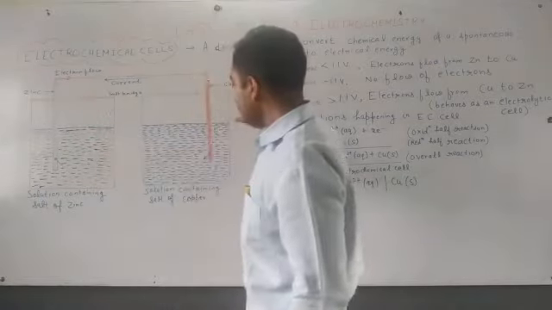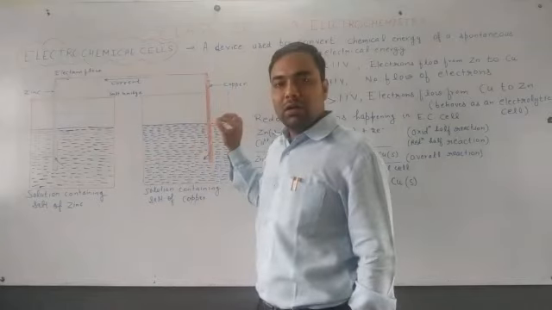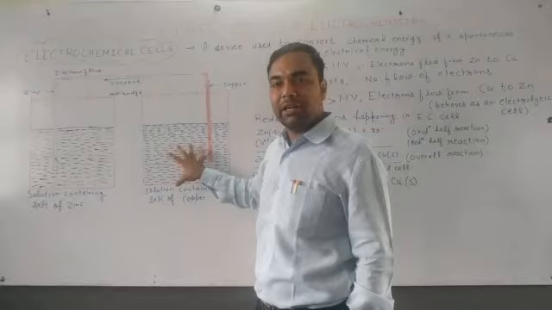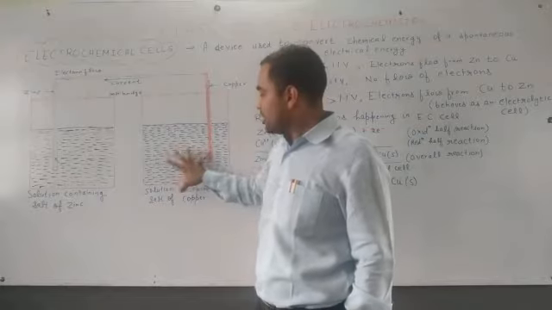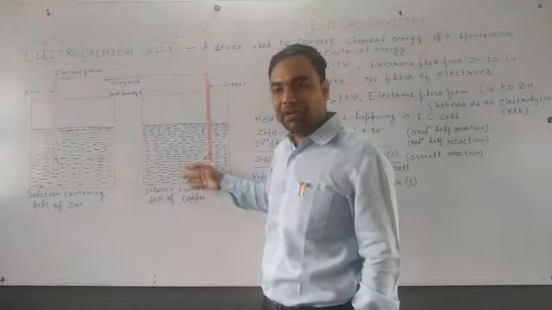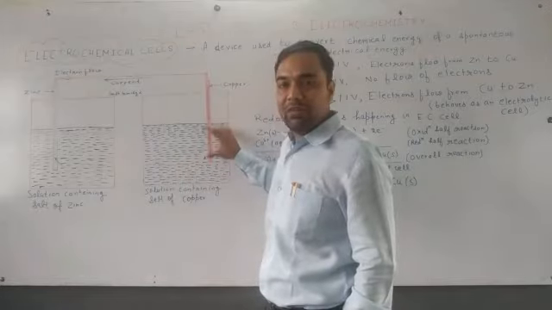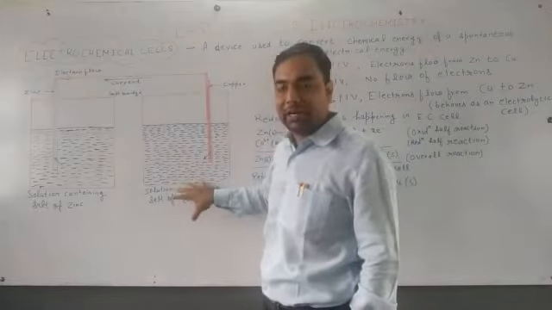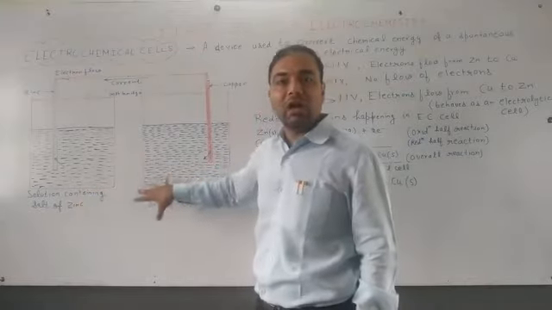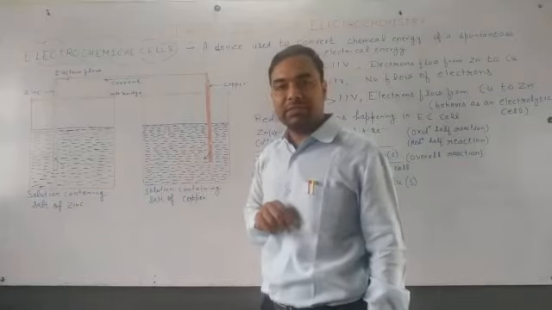We have a copper electrode in the second container, and this container contains copper salt, that is, copper sulfate. This is the aqueous solution of copper sulfate, and this is the aqueous solution of zinc sulfate. Both solutions have 1 molar concentration.